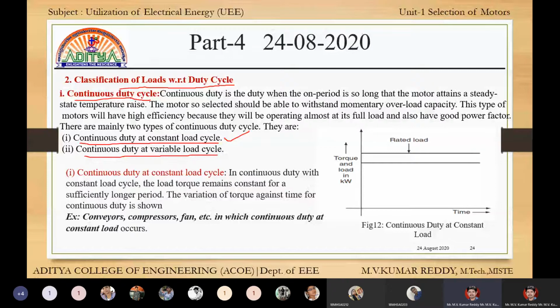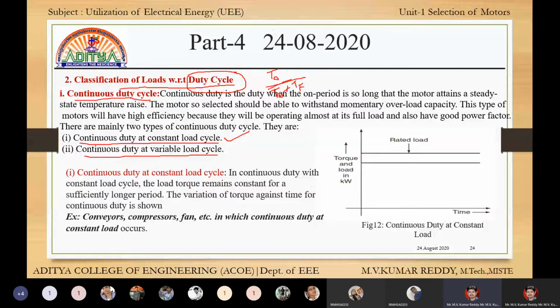Already we know what a duty cycle is. Duty cycle means T on by T on plus T off.